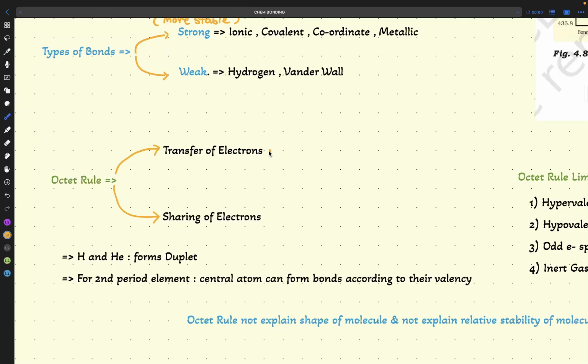For transfer of electrons, we have a very good example, which is NaCl. What is NaCl again? Na, Rayan, tell me about the electronic configuration of sodium.